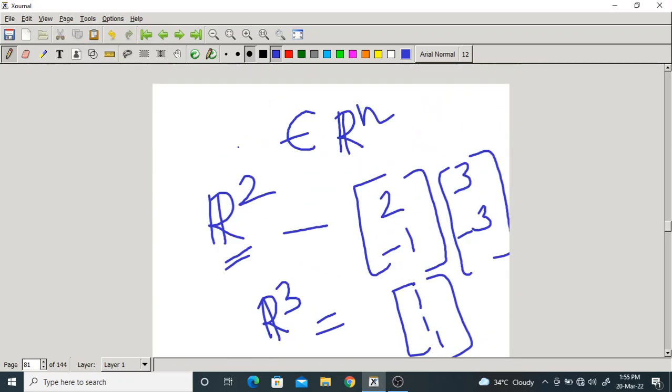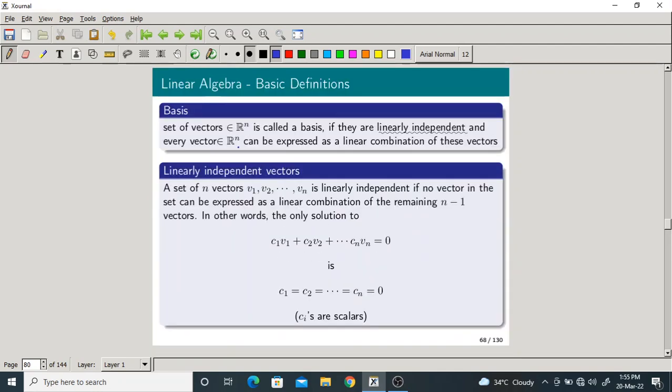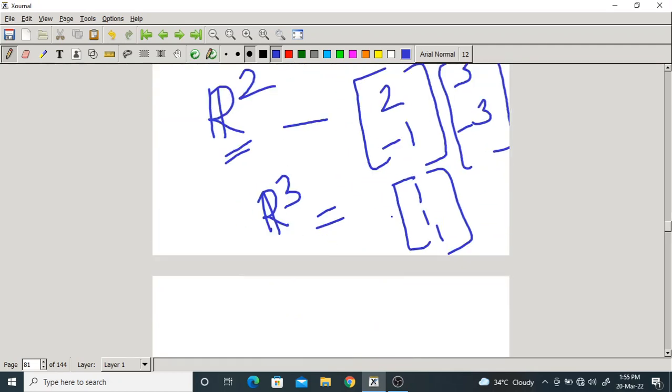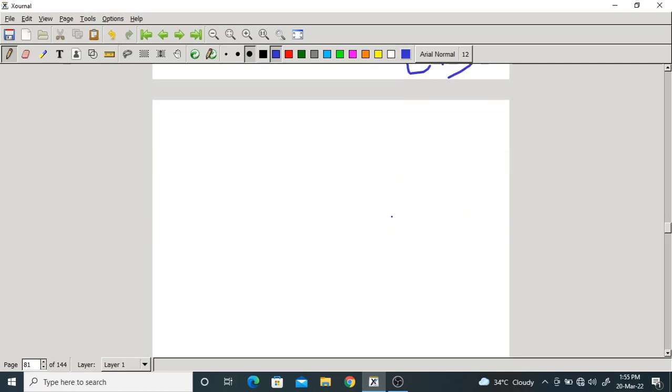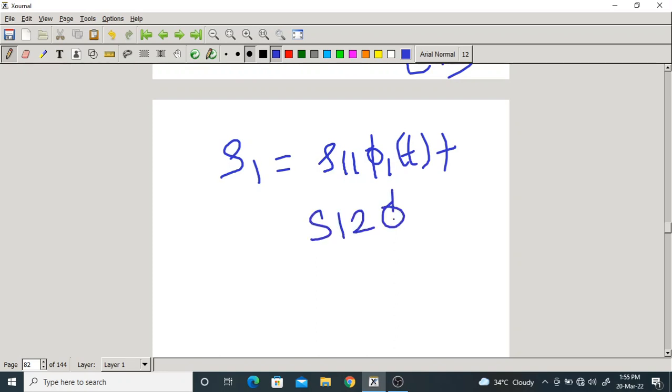Now, what they are saying: a set of vectors belonging to Rn is called a basis if they are linearly independent and every vector in Rn can be expressed as a linear combination of these vectors. Isn't it? I know you might have discussed it like this: S1 as S11 phi 1 of t plus S12 phi 2 of t plus so on.